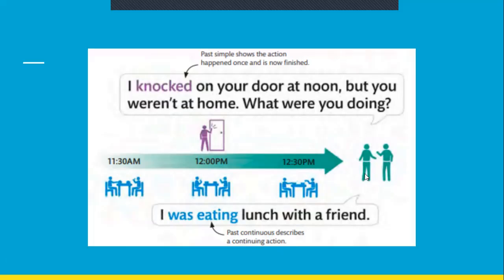So they're both talking about things that happened in the past. ये दो लोग हैं, ये दोनों conversation कर रहे हैं about things that happened in the past. One is talking about a thing that happens in a specific moment in the past, so he uses the past simple tense to talk. The other is talking about something that happened over a long duration, so he uses the past continuous to talk.